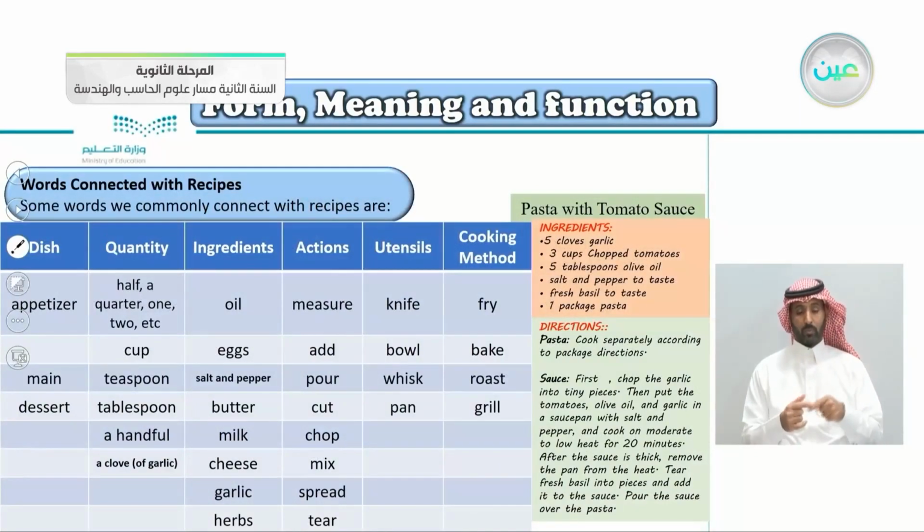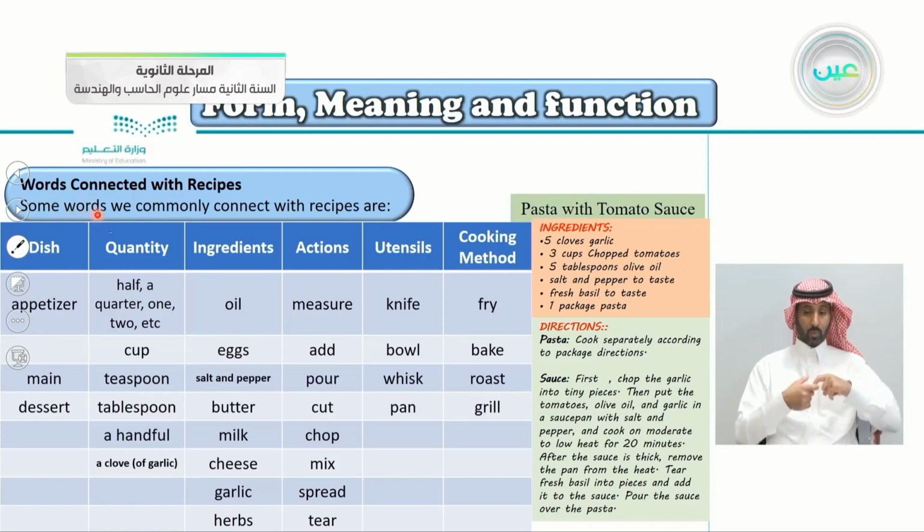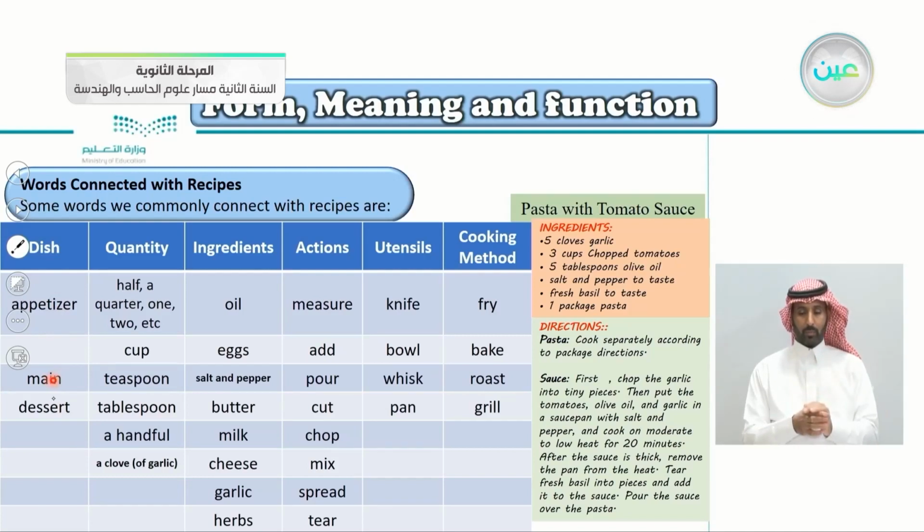Continuing with our lesson here, words connected with recipes. Those of you who like to cook will like this lesson. Some words we commonly connect with recipes are, let's take the dishes first. The dishes, we have the appetizer. This is at the beginning of the meal, like soup, for example. Then we have the main dish. Then we have the dessert, the sweets here. So appetizers, main dish, and dessert.